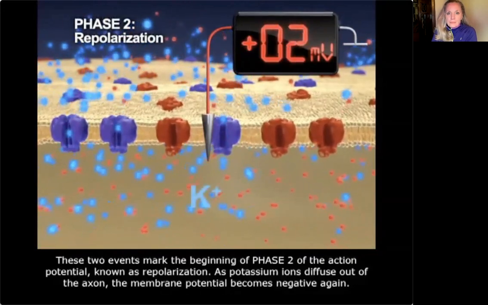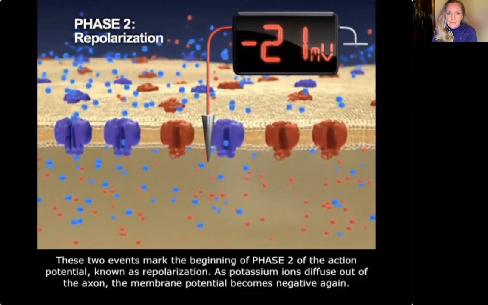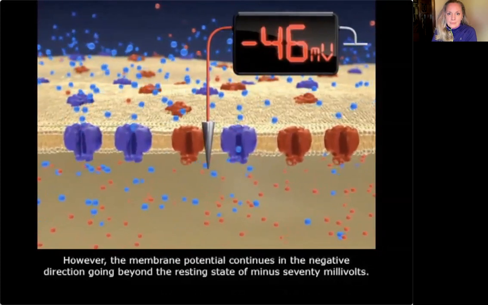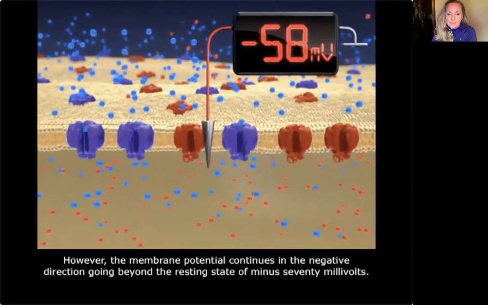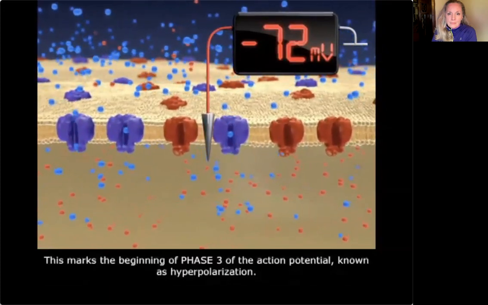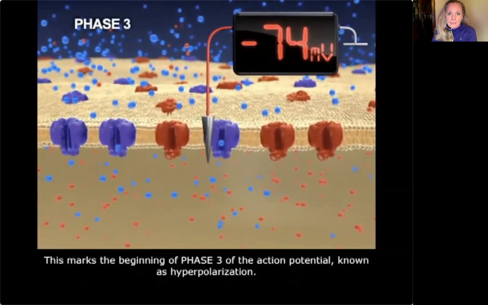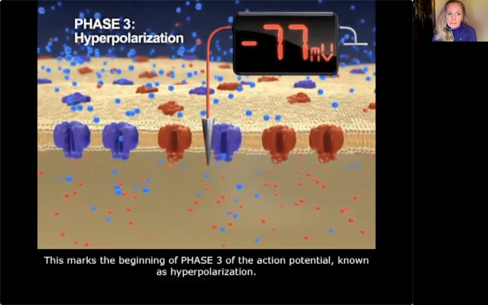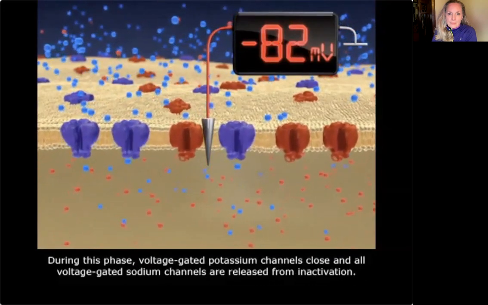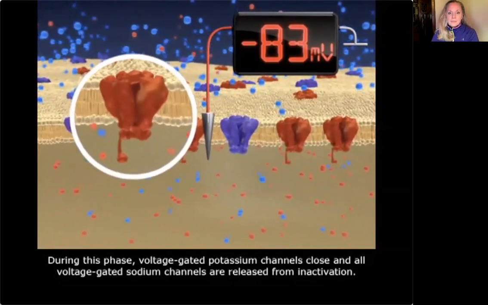As potassium ions diffuse out of the axon, the membrane potential becomes negative again. However, the membrane potential continues in the negative direction, going beyond the resting state of minus 70 millivolts. This marks the beginning of phase 3 of the action potential, known as hyperpolarization. During this phase, voltage-gated potassium channels close and all voltage-gated sodium channels are released from inactivation.